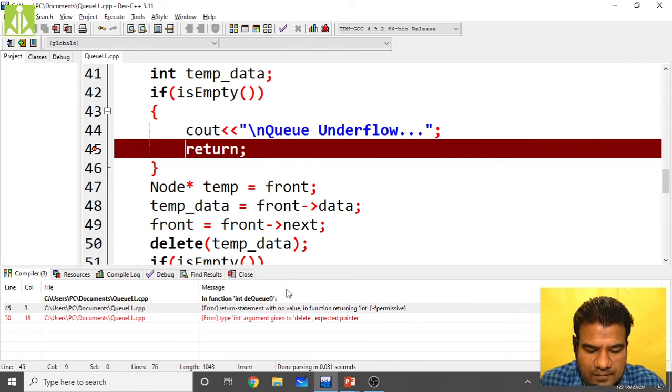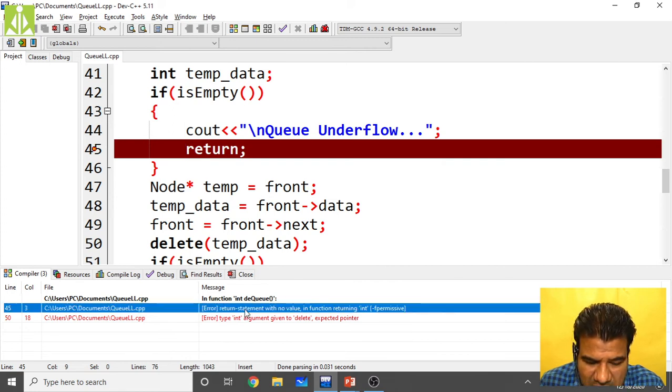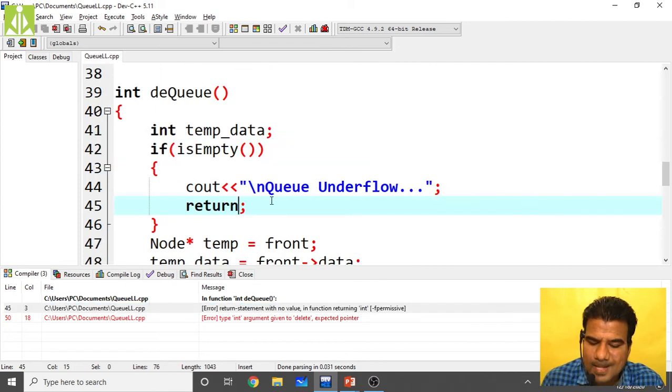What is it saying? Return statement with no value. Okay, so better you put exit only here. Exit with 1. Okay.